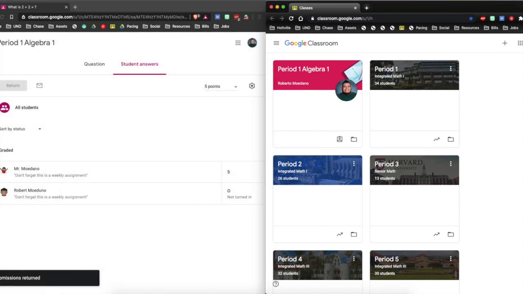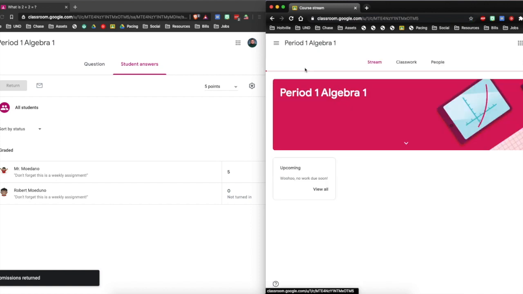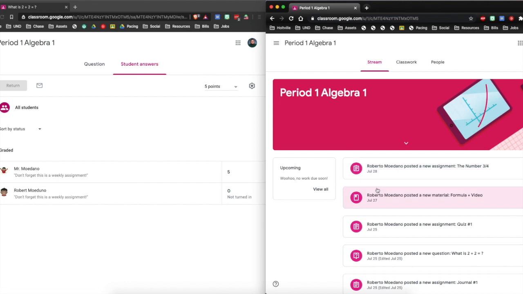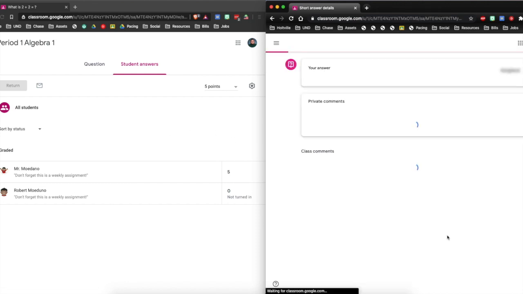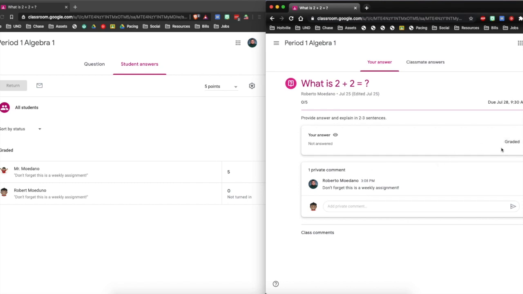On this side, I'm logged in as the smiley face, Robert Moduno, the one who didn't do it. If I go to that class, period 1, and that assignment, question one, there it is. You see, it's been graded, but it was not answered.